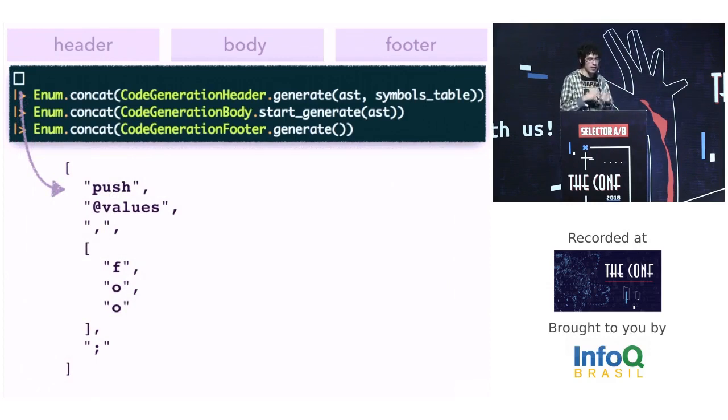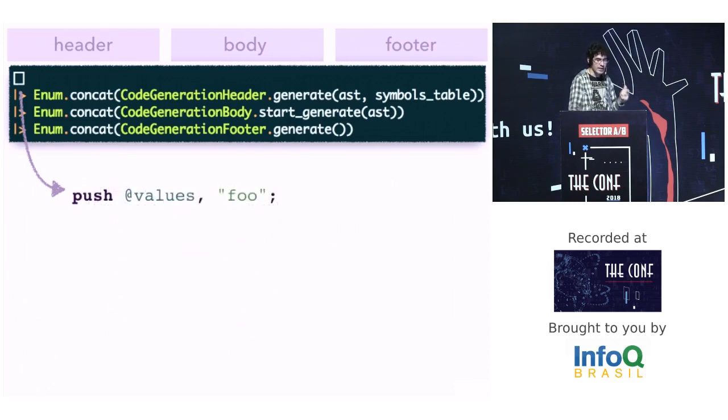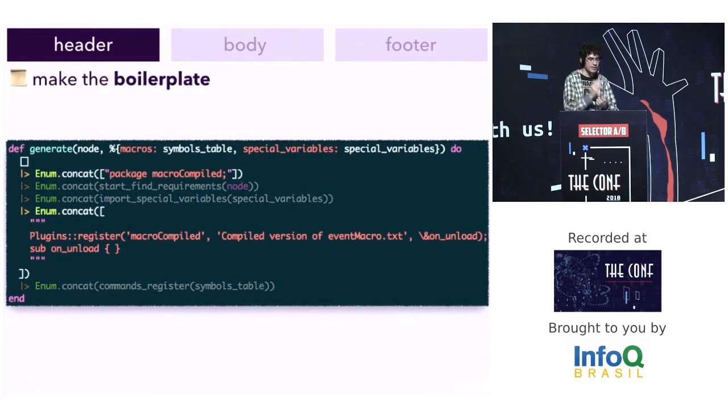I will generate an array with depth n. Then I use a flatten to make this depth 1. And I use a join to get a string with the end code. Let's talk about the header. One thing that I need to do is make the body place to register the plugin on OpenKore. It's just add some string on the array.